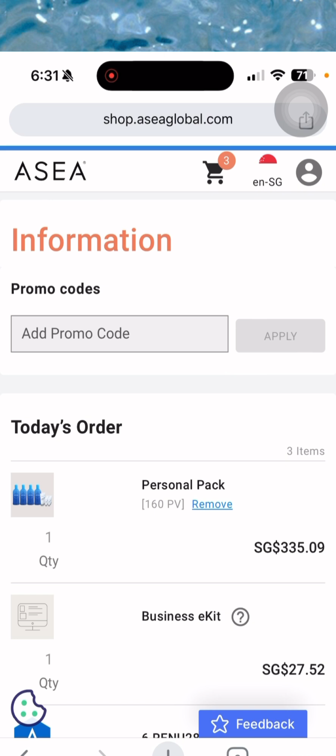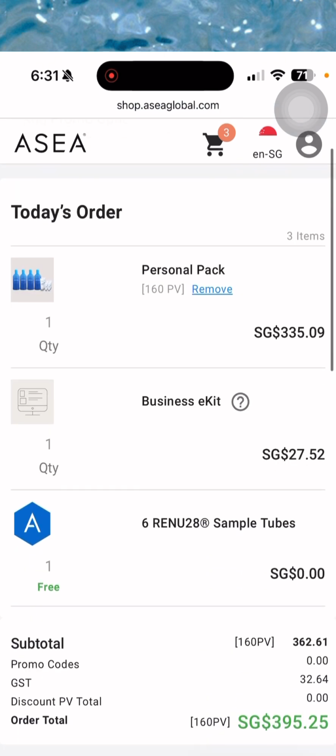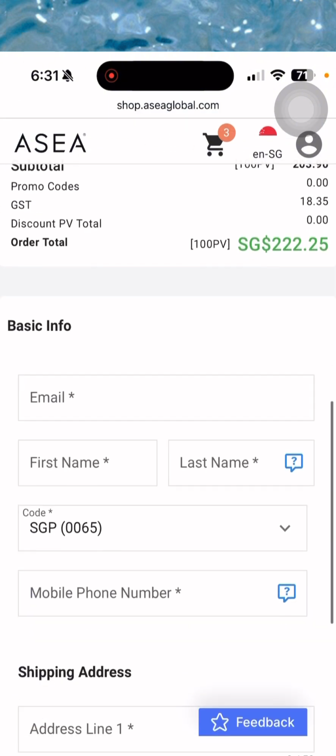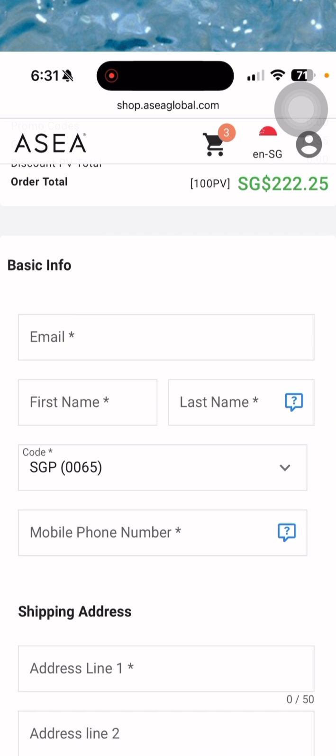And then we don't have any promotion code this month. And then you can also double check. All right, 395.25. So this is the order total for today's order. And then scroll down. All you have to do is key in the basic info.